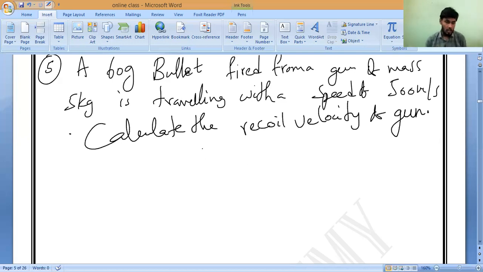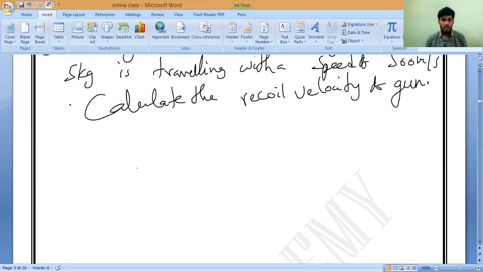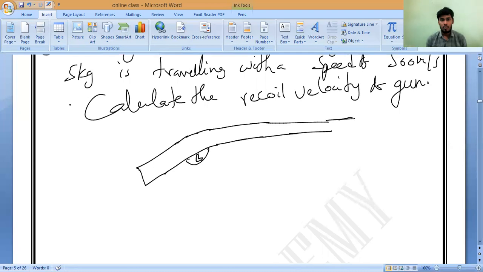So you have to draw the bullet first. Draw the gun. The bullet is fired already.